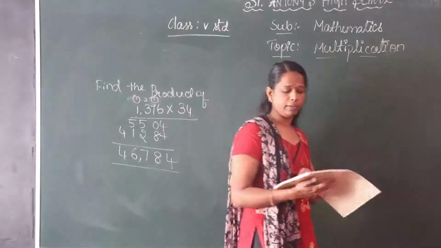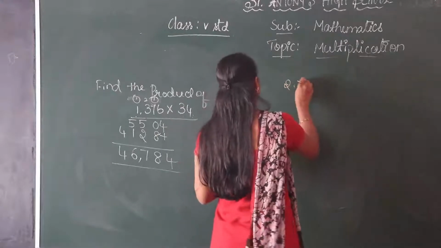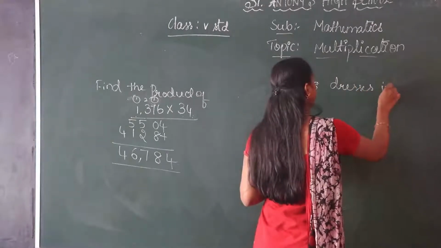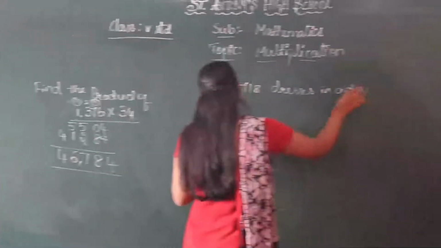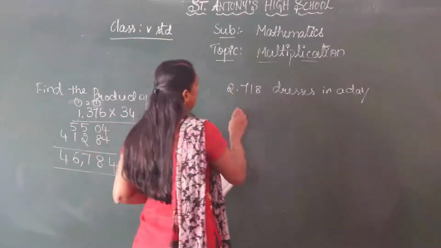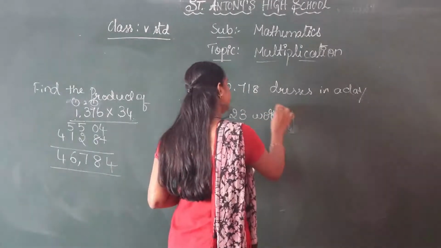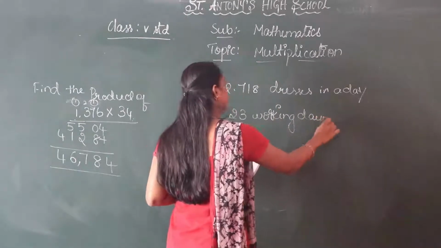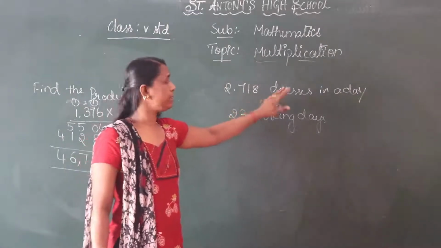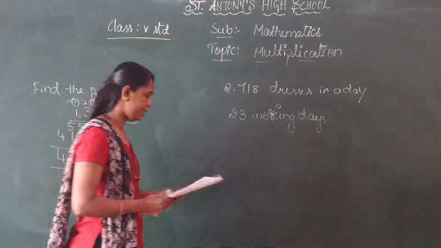A garment factory manufactured 2,718 dresses in a day. Find the number of dresses manufactured in 23 working days. So here we have to find out for 23 working days. The garment factory manufactures 2,718 dresses per day, so we have to find out for 23 days.